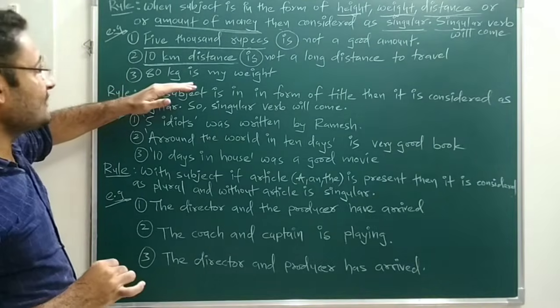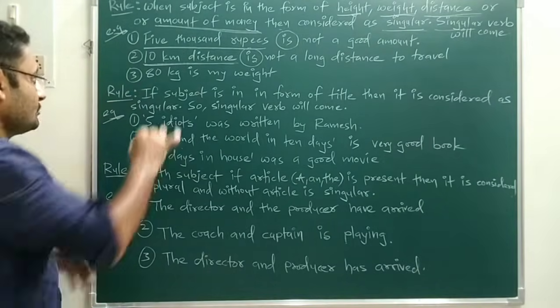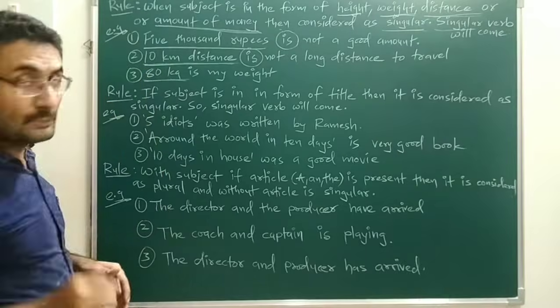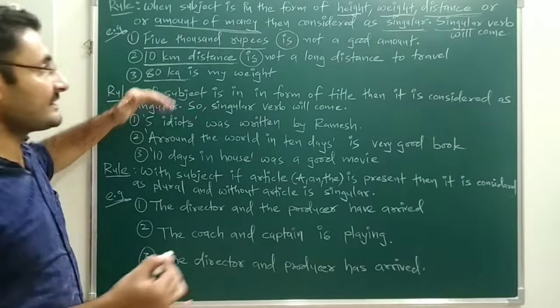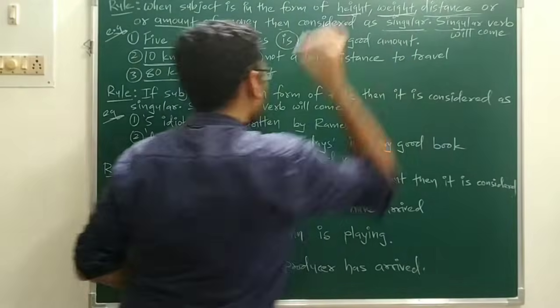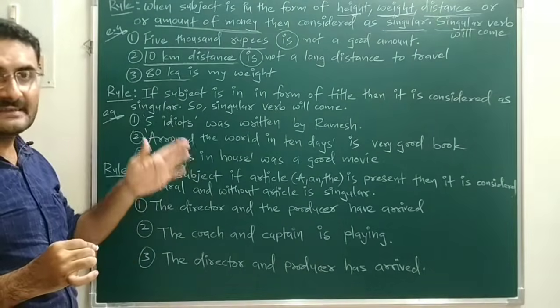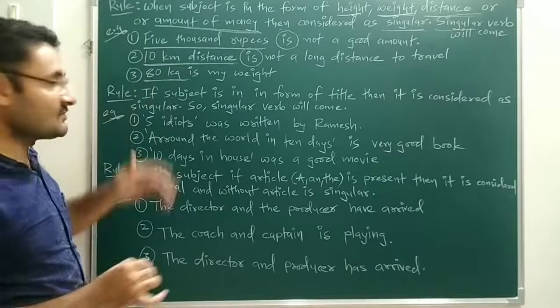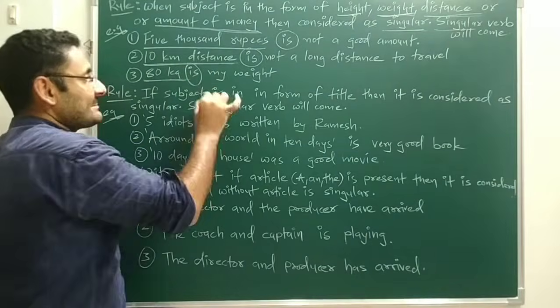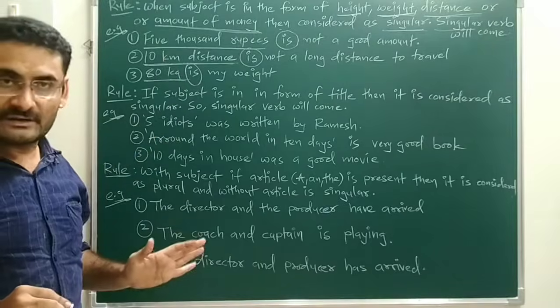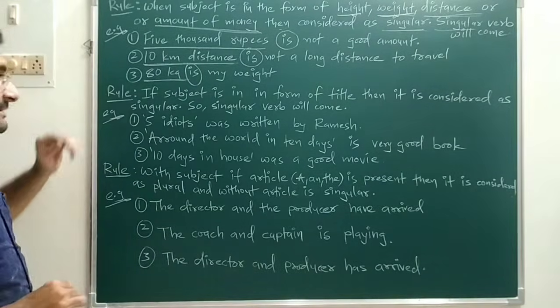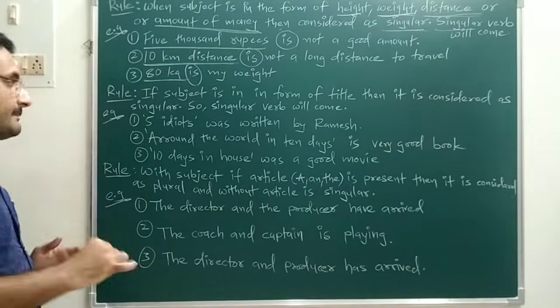Next, 80 kg. You will say, sir, it is your plural subject, but 80 kg means what? It represents weight. So when the subject is in the form of weight, then the subject is considered as singular. So with a singular subject, a singular verb will come: is my weight. You cannot say 80 kg are my weight. Wrong.